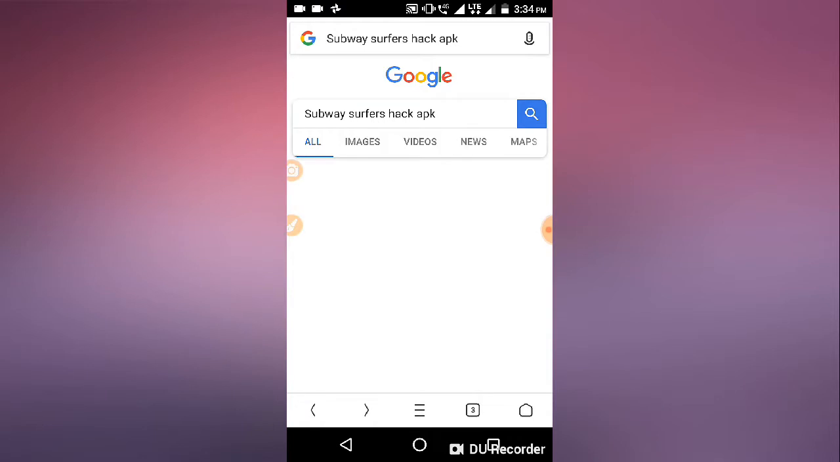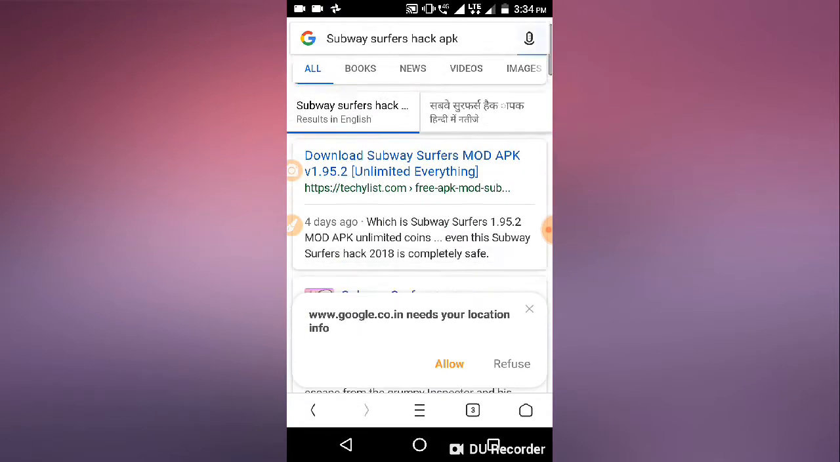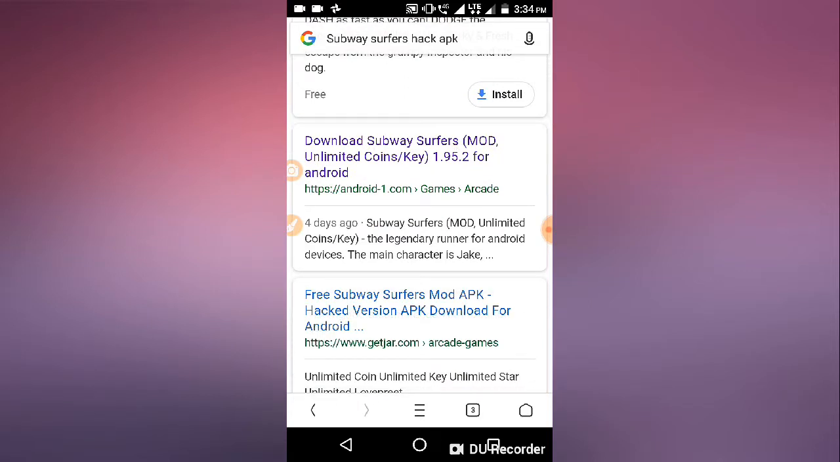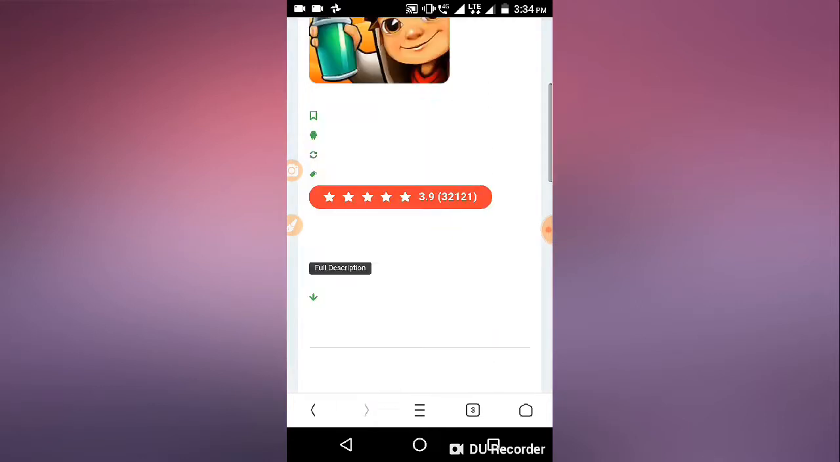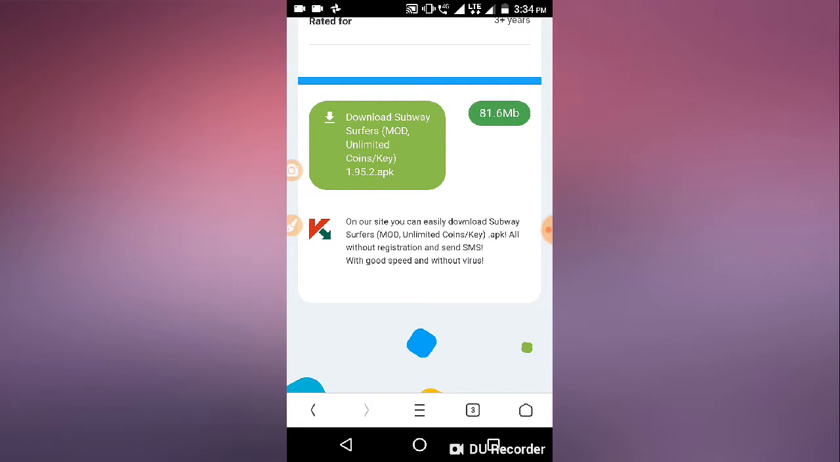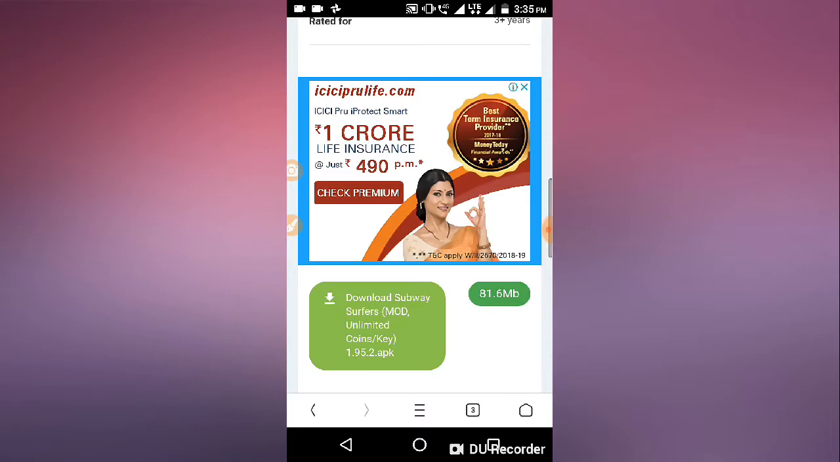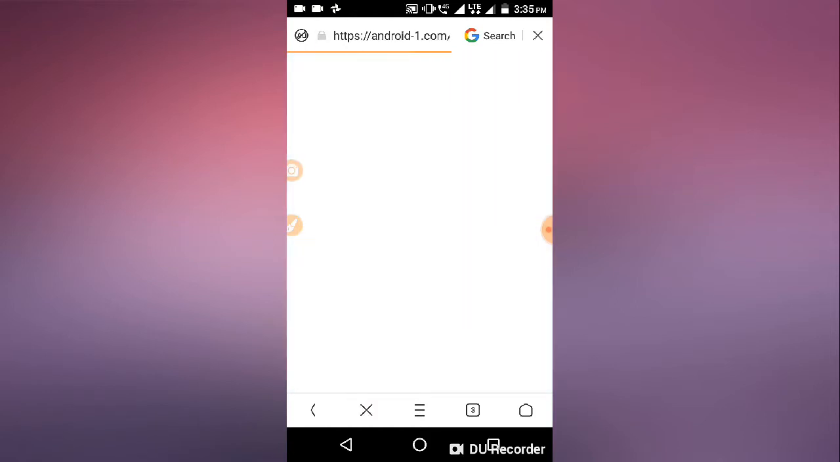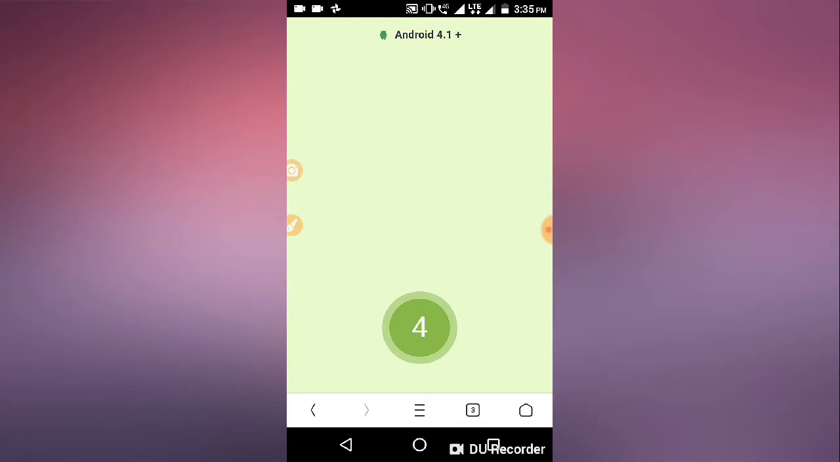I'm saying that I have already done the installation and the downloading of this. You can see the website android1.com. Click on this. What you have to do, click here. Okay, download Subway Surfers mod unlimited coins keys. Okay, then sorry guys, click here. These numbers are here. Okay, you see now that android1.com, I use this website.